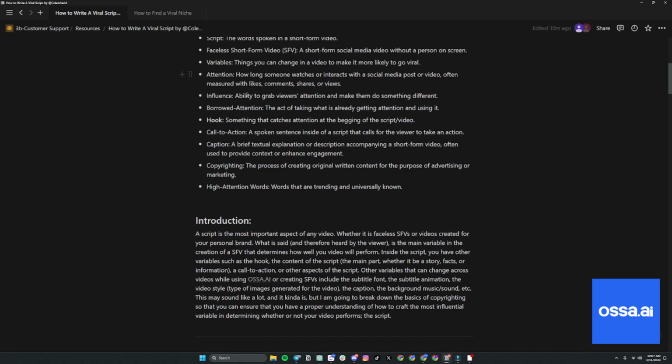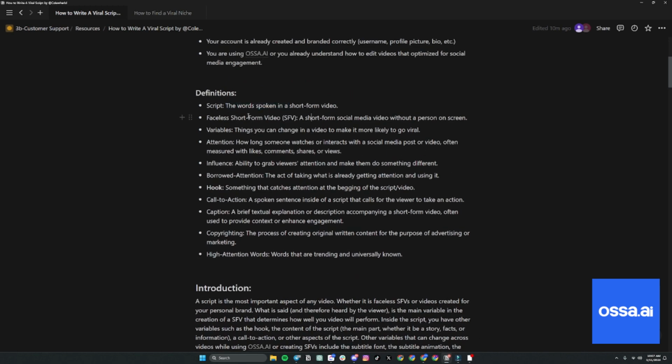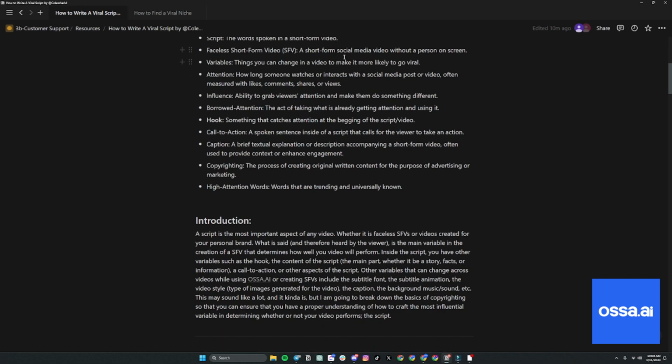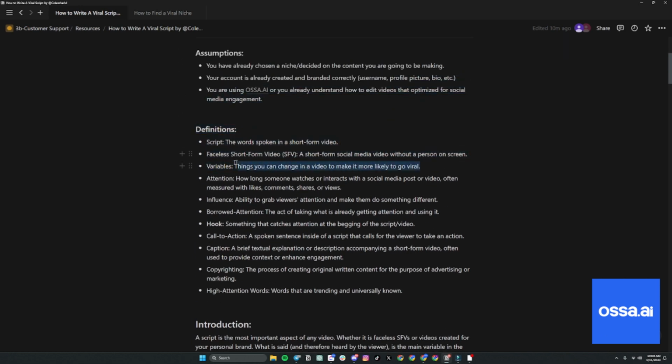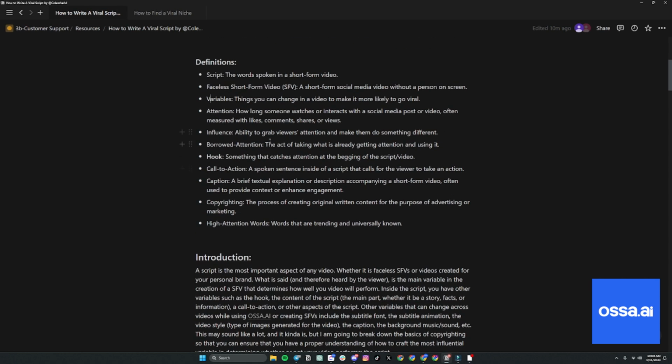Now, if those are in place, quick definitions. Script is just the words spoken in a short form faceless video. Variables, this is a really good framework that I recommend everybody works off of. I haven't seen this ever talked about, but these are essentially the things you can change in a video to make it more likely to go viral, which I'll touch on in a second. And then here's some other stuff. You can read through these.